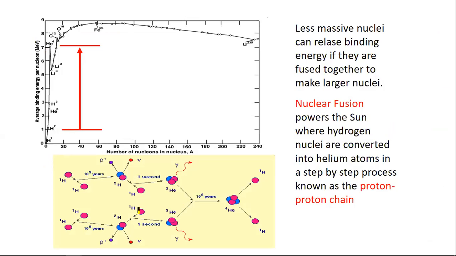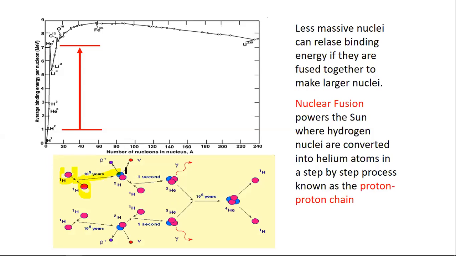Here, nuclear fusion powers the sun, where the hydrogen nuclei are converted into helium atoms, step by step, in the process known as the proton-proton chain reaction, and it is a nuclear fusion reaction. At first we have hydrogen.